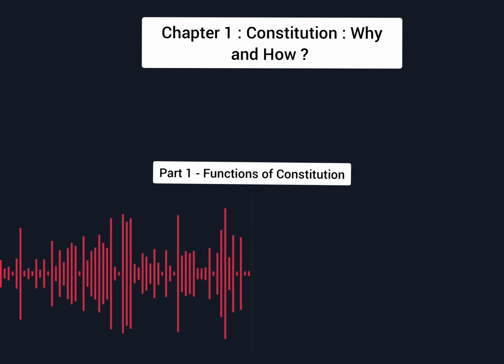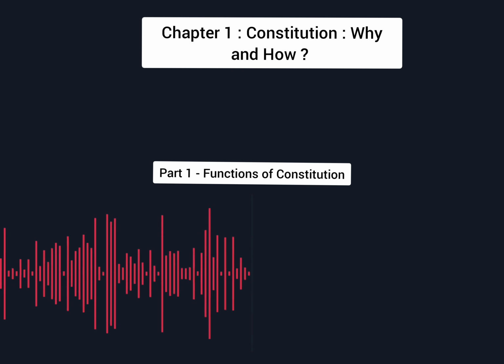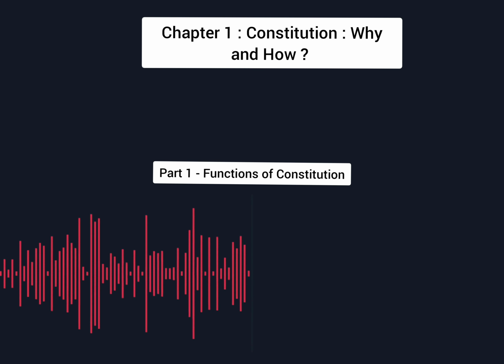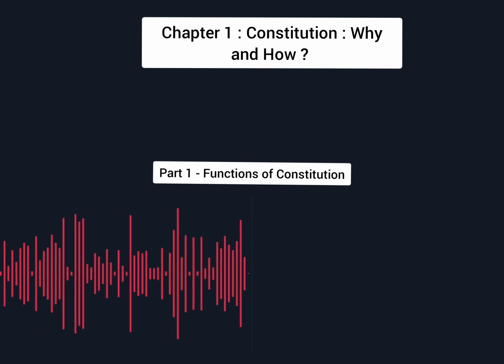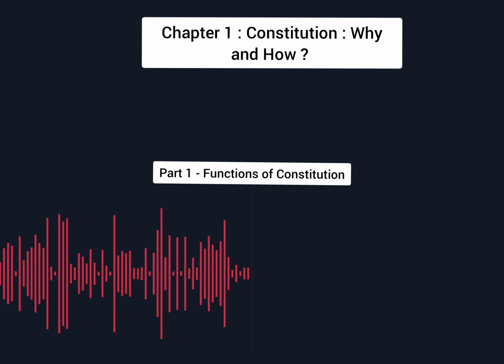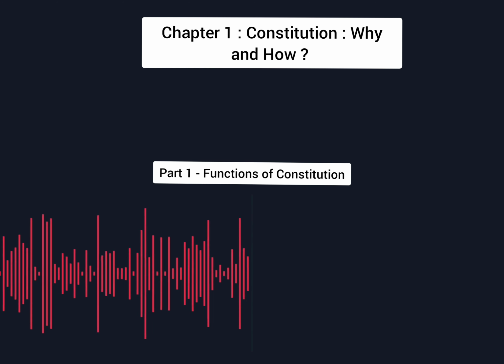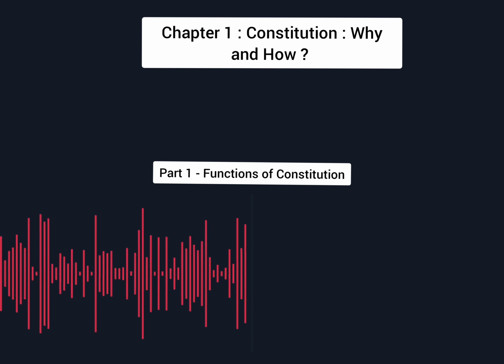So the next part of the constitution is to lay down the fundamental rights which are required for protecting the citizens, and the government will never be allowed to violate them. In practice, these rights can be limited during times of national emergency. And the constitution specifies those circumstances also under which these rights may be withdrawn.